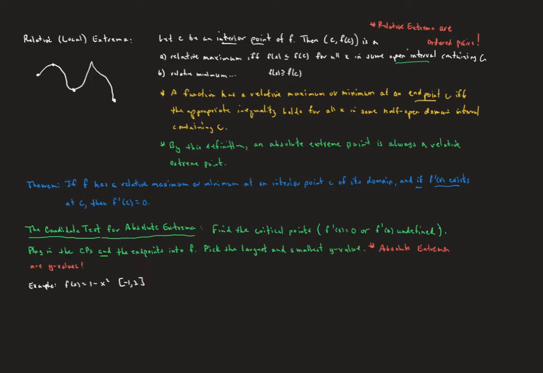So in this curve that we see here, you can see that there is a relative maximum at this point right here, that ordered pair, and also at this one. You can see that in the first one, there's going to be a derivative of 0, and in the second one, you're going to see a derivative that's undefined.